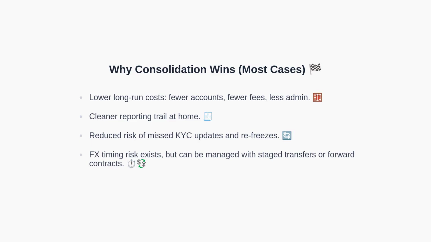It reduces long-run costs because you maintain fewer accounts and encounter fewer maintenance fees. It also simplifies reporting, which lowers the risk of errors or omissions. Additionally, it reduces the risk of missing KYC updates and returning to dormancy. While currency timing is a real risk, you can manage it using staged transfers, limit orders, or forward contracts where available. Taken together, consolidation typically offers the best risk-adjusted outcome.